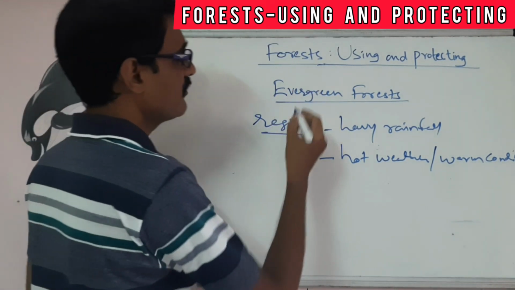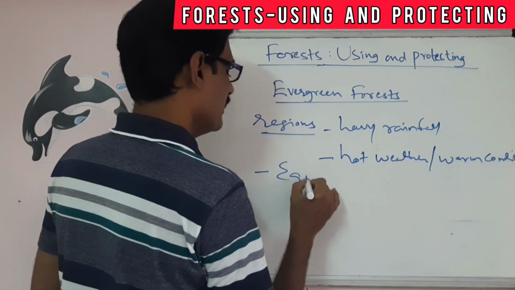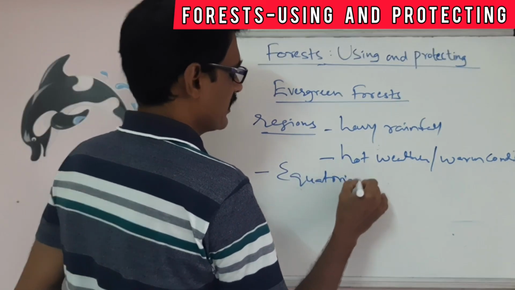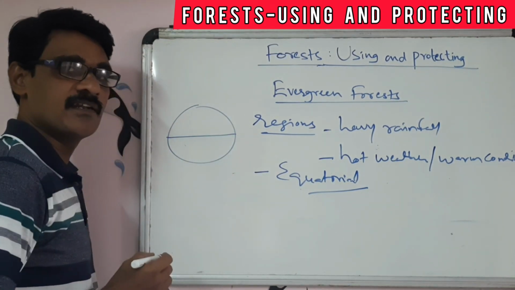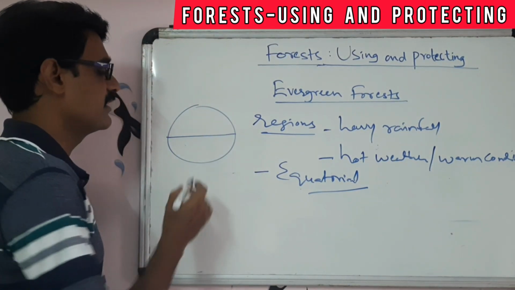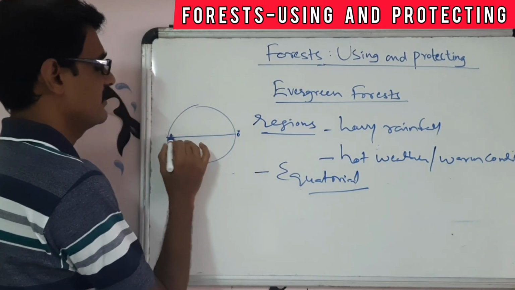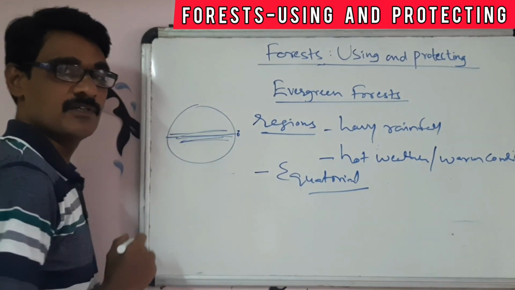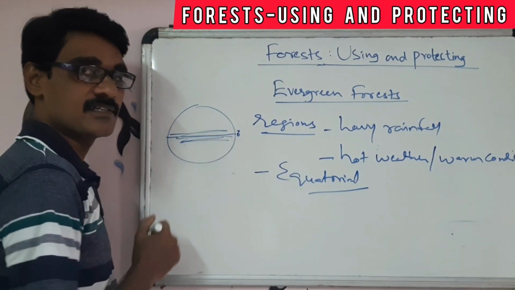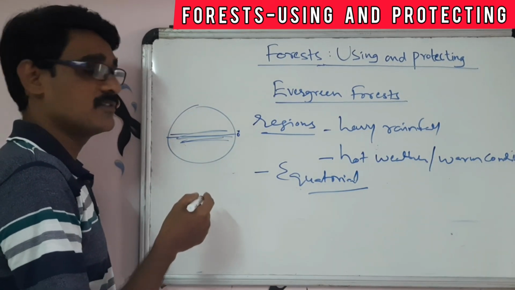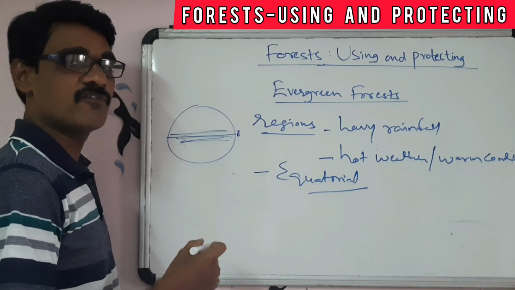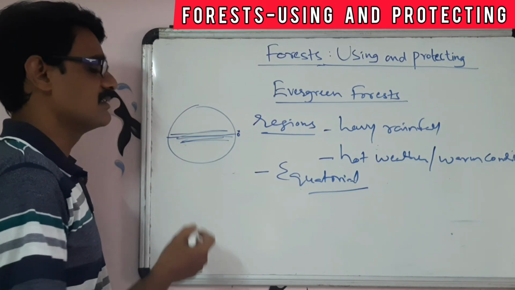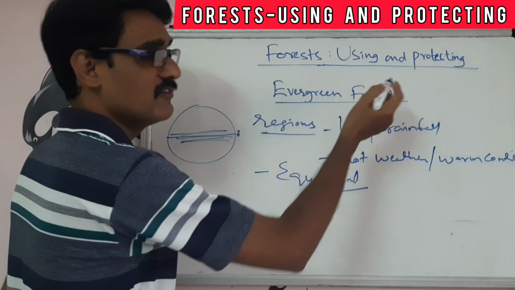The best example for the evergreen forest is the equatorial region. You know the equatorial region, the region that lies near the equator. The sunrays are falling directly here, so this region is very hot and also it receives heavy rainfall. Due to that heavy rainfall and warm conditions, this region has the evergreen forest.